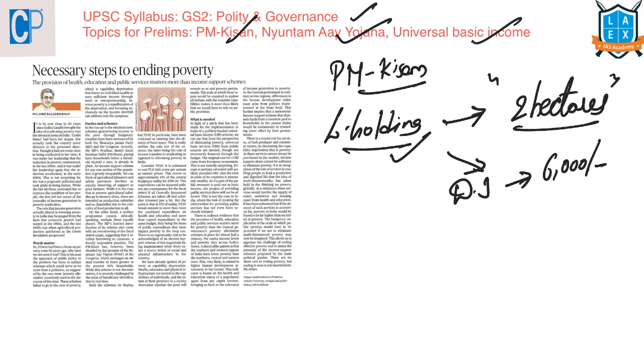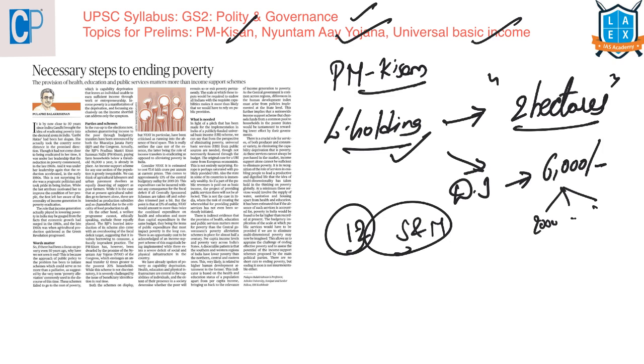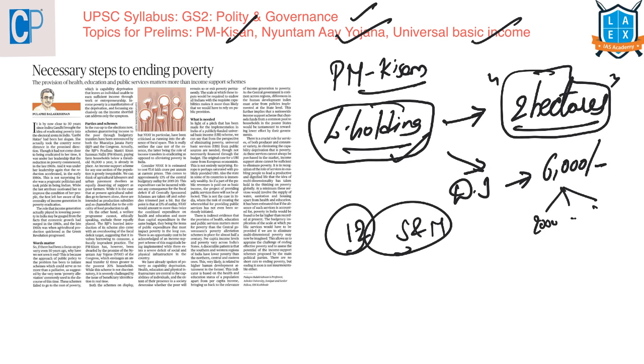And this income will be transferred directly into the bank accounts of these beneficiary farmers in 3 installments, 2,000 each. This program will be funded by the Government of India, due to which 12 crore small and marginal farmer families are expected to benefit from this program. Here what we need to remember is, it is going to benefit the land holding farmer families who are having a cultivable land up to 2 hectares. It is not 2 acres, and they will be receiving an income support of 6,000 rupees every year.